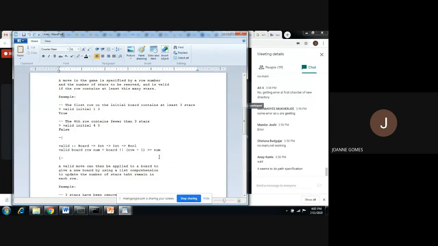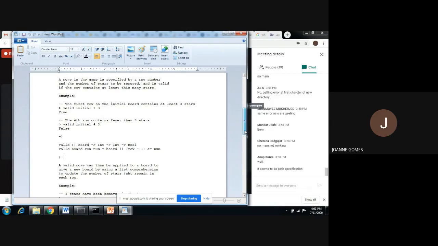So the valid function checks whether in that particular row, if the user chooses some number of stars, the row has at least that many stars. Suppose in the row there is only 1 star and the user says I want to remove 2, then it is invalid. So that is the condition it's checking, that the number of stars should be greater than or equal to the number chosen by the player.